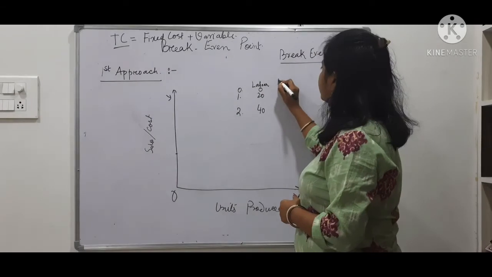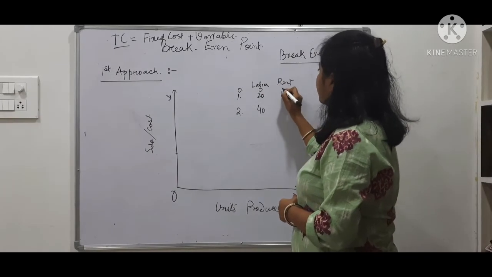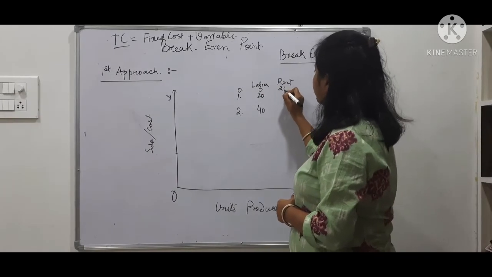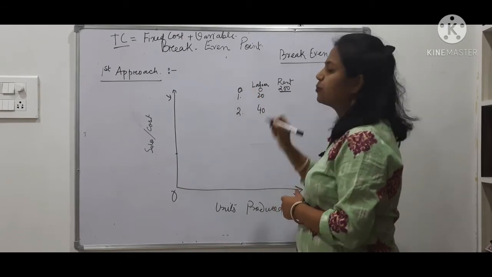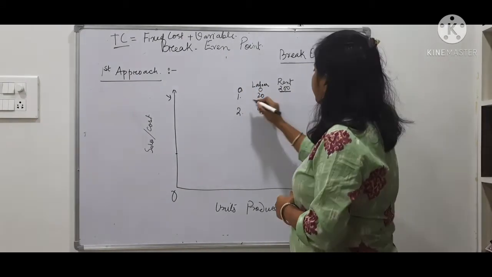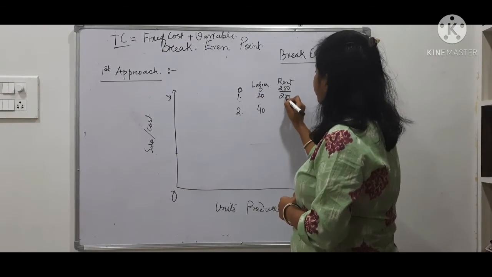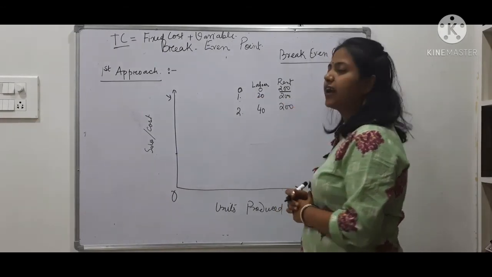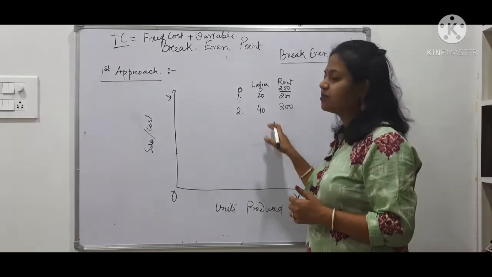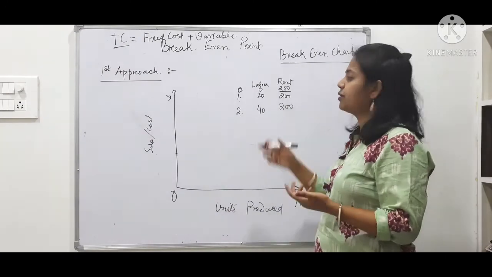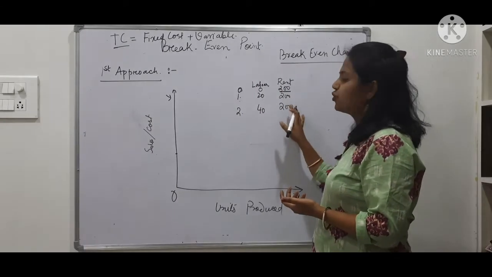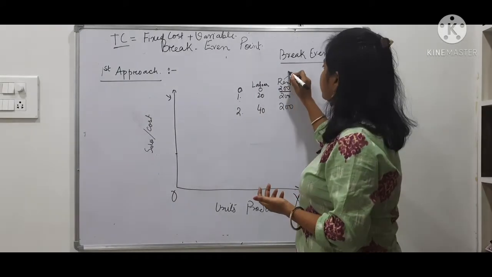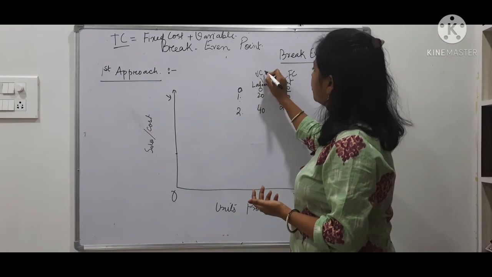But of course, rent I have to pay. Suppose my rent is 200. Even if I don't produce anything, I have to pay 200 rupees rent. And if I produce more also, my 200 rupees rent is a must, because I hired a room for production of this pen. If I produce more also, I have to pay 200. So this is the example of fixed cost, and that is the example of variable cost.